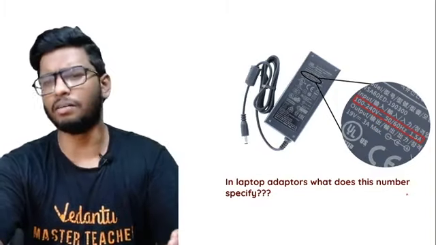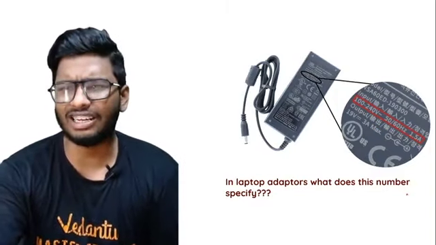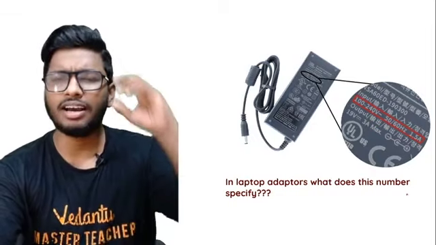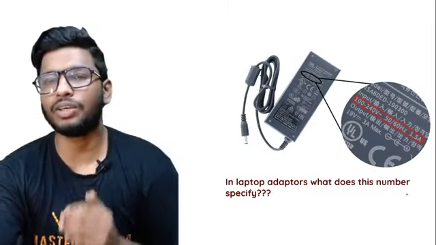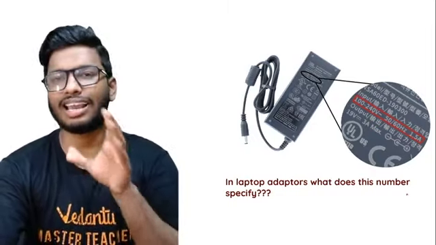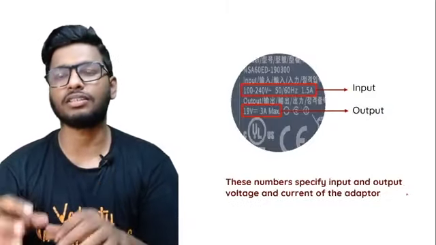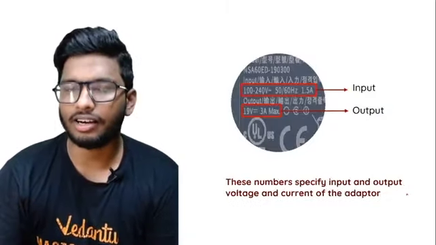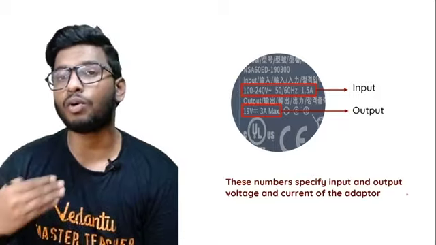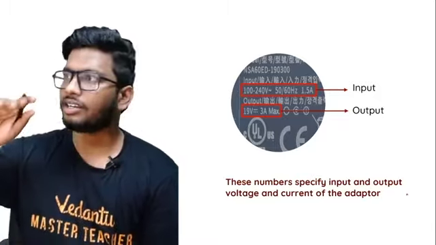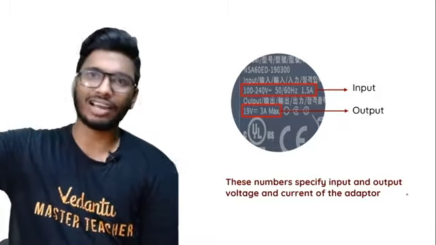They've given such certain numbers. Below also they've given it as 19 volt and 3 amperes max. Now, what exactly do these numbers represent? See, guys, in an adapter, these numbers represent the input voltage and current, as well as the output voltage and current.